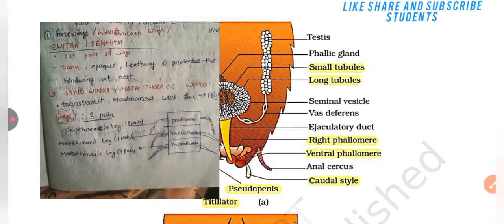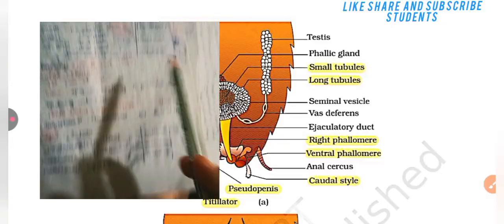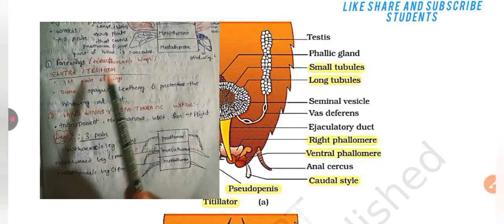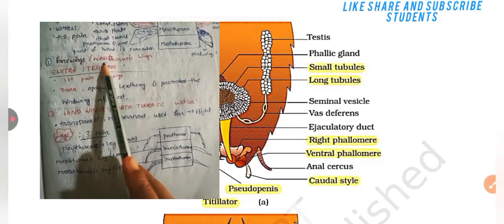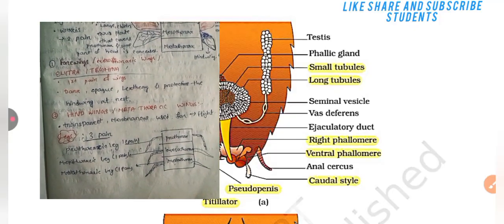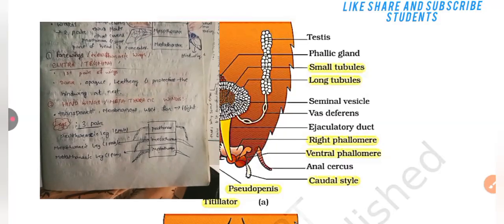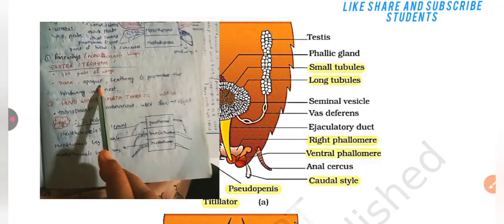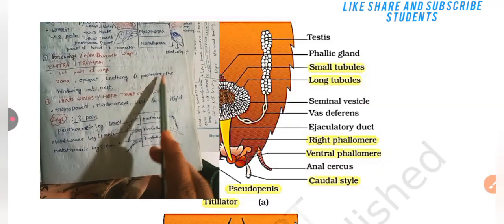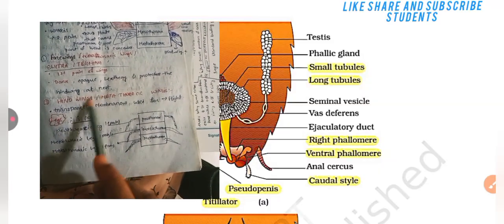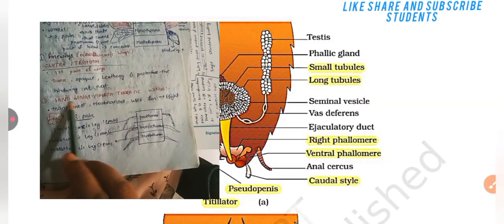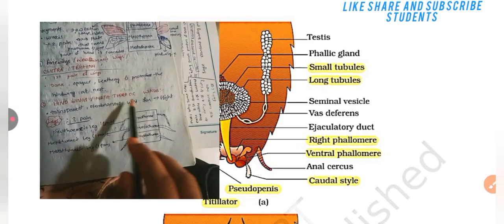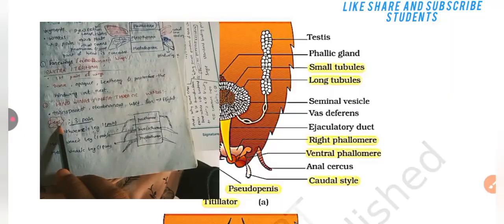Here the forewing is present, and the hind wing. Forewing is also known as the mesothoracic wing, or tegmina. It is the first pair of wings. It is dark, opaque, leathery, and protective. It protects the hind wing at rest. And the hind wings, the metathoracic wings, are transparent, membranous, used for flight.